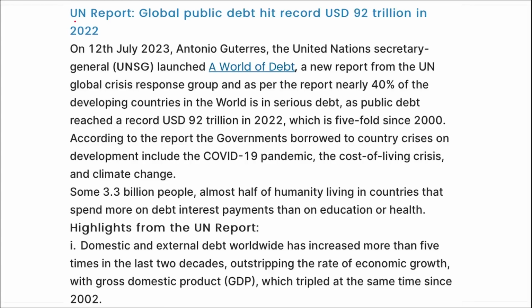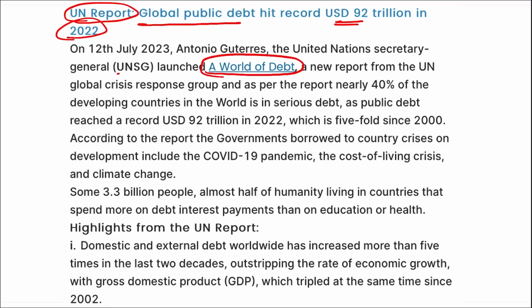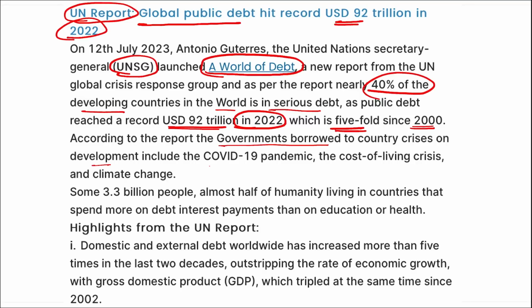Next, a report was released by the United Nations stating that global public debt hit a record of $92 trillion in 2022. The report is A World of Debt, by the United Nations Secretary-General's Global Crisis Response Group. As per the report, nearly 40% of the developing countries in the world are in serious debt, as public debt reached a record of $92 trillion in 2022. This is fivefold since 2000, and according to the report, the causes of government borrowing include the COVID-19 pandemic, the cost of living crisis, and climate change.